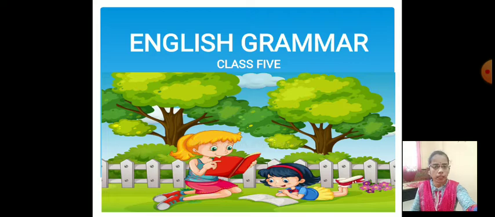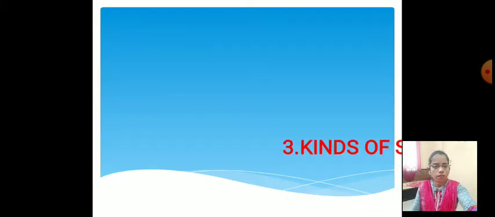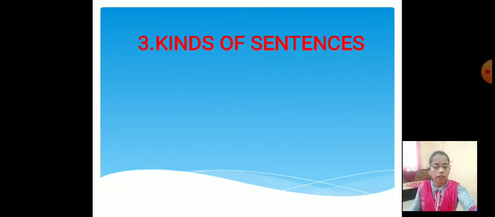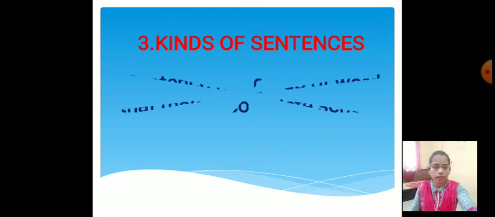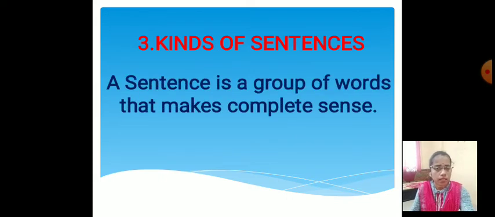Now in English grammar section, today we are going to learn our third chapter, kinds of sentences. In the first chapter, we learned the definition of sentence. Let's see one more time what is meant by sentence. A sentence is a group of words that makes complete sense. In this chapter, we learn about the kinds of sentences.